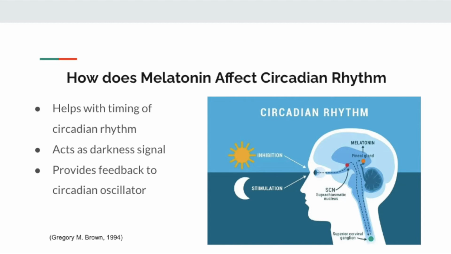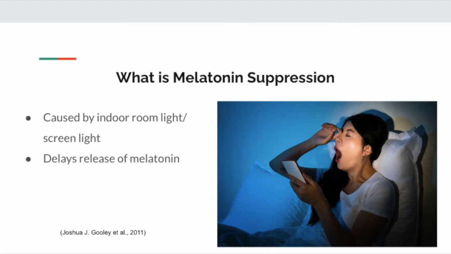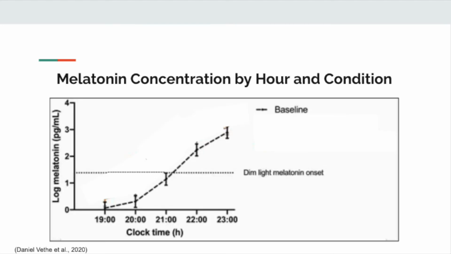Melatonin provides feedback to the circadian oscillator. Blood levels of melatonin are high at night and low during the day. Melatonin acts as a darkness signal, providing feedback to the oscillator. Melatonin has the ability to entrain the sleep-wake rhythm. It also plays a major role in regulating the body temperature rhythm. Melatonin treatment has been reported to be effective in treatment of disorders such as jet lag and delayed sleep phase syndrome. The graph shows melatonin concentration by the hour and condition.